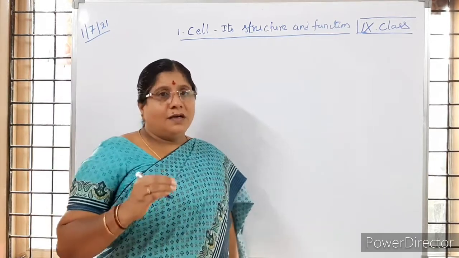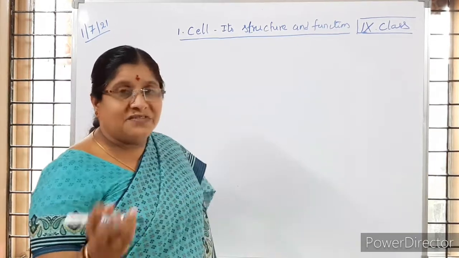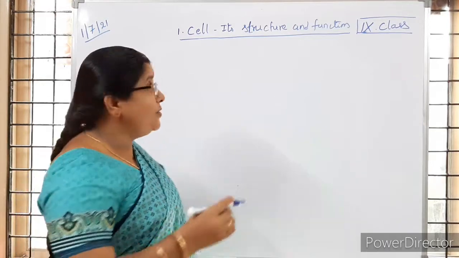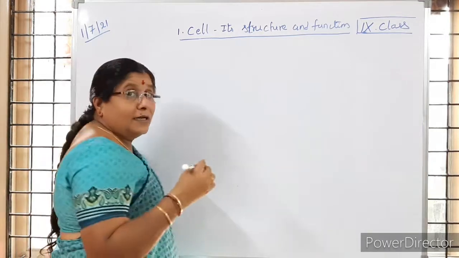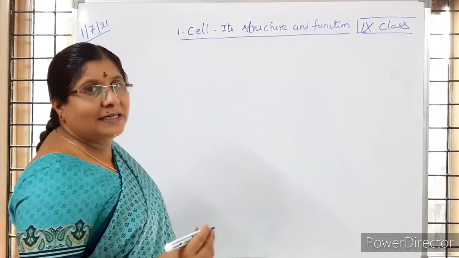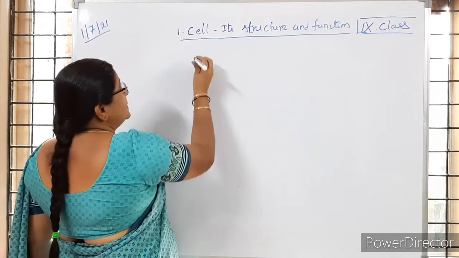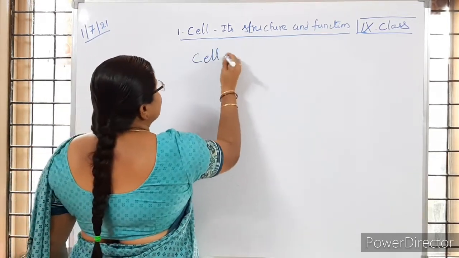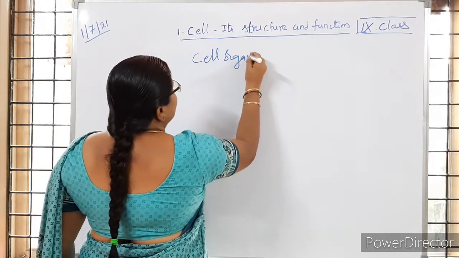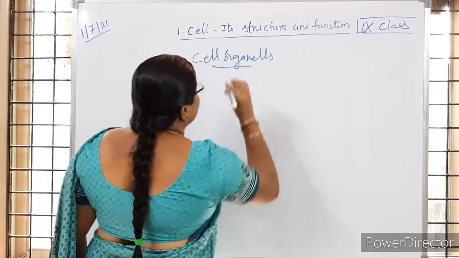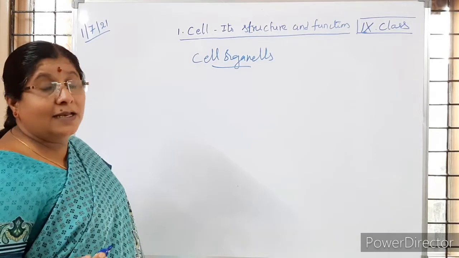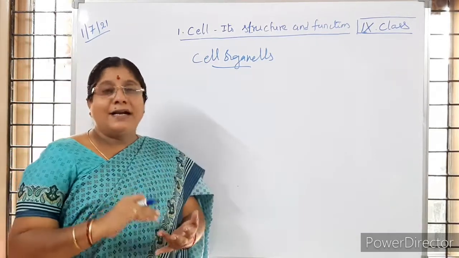So now you learned the differences between plant cell and animal cell. Now what are the other cell parts present? What do we call cell organelles? We'll list them, the different cell organelles, which you are going to learn in detail about their structure and function.